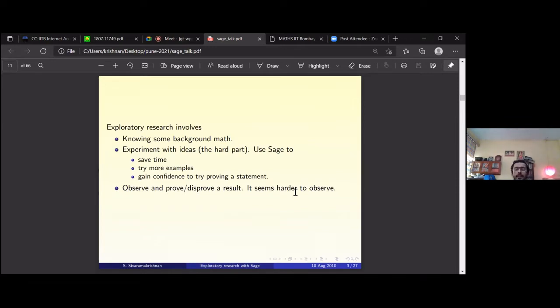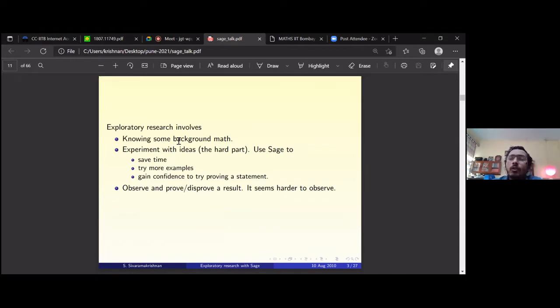Those are the slightly gray areas, where it's not clear what to do. But in general, this is a good template. That is, you try some background math, then you try to experiment with ideas, and then you try to prove or disprove a result. This is the standard template.